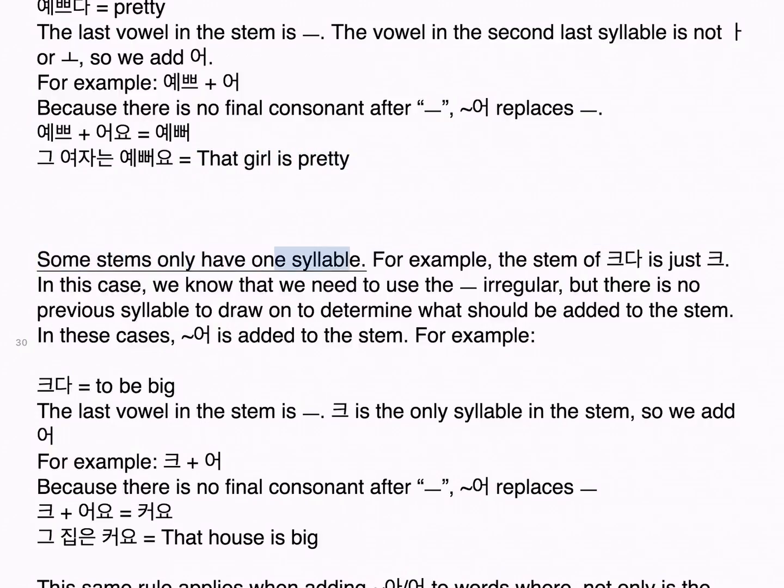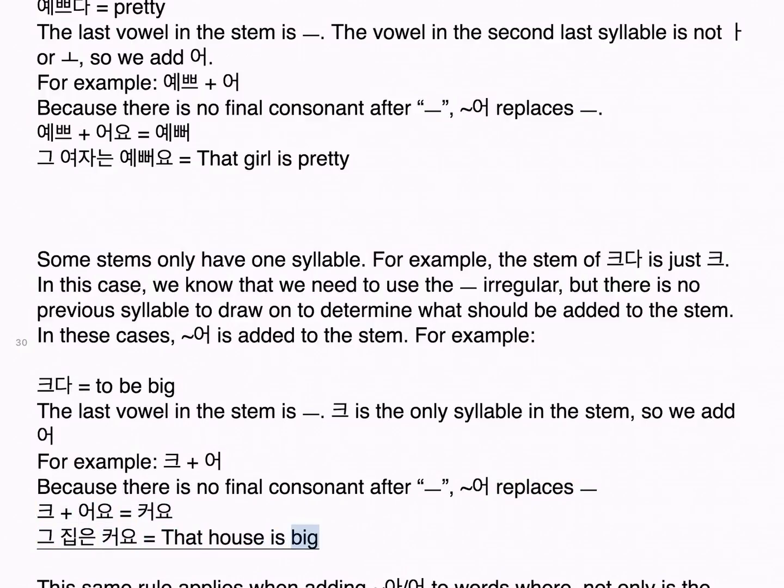Some stems only have one syllable. For example, the stem of 크다 is just 크. In this case, we know that we need to use the 으 irregular, but there is no previous syllable to draw on to determine what should be added to the stem. In these cases, 어 is added to the stem. For example, 크다, to be big, the last vowel in the stem is 으, the only syllable in the stem, so we add 어. For example, 크 plus 어, because there is no final consonant after 으, 어 replaces 으. 크 plus 어요 is 커요. 그 집은 커요.